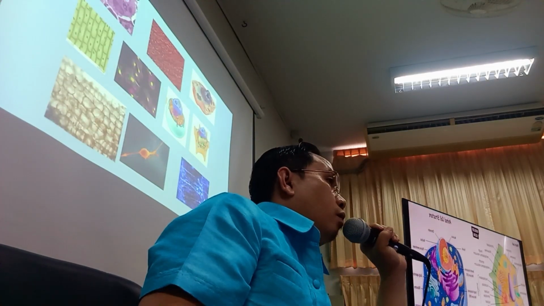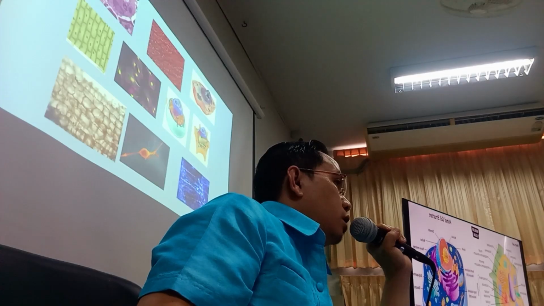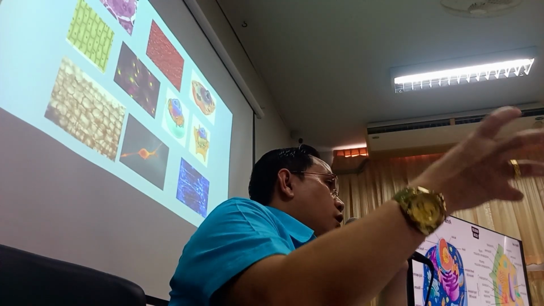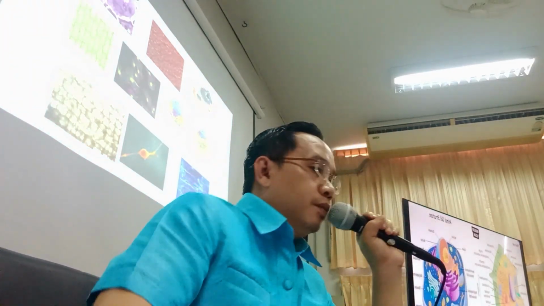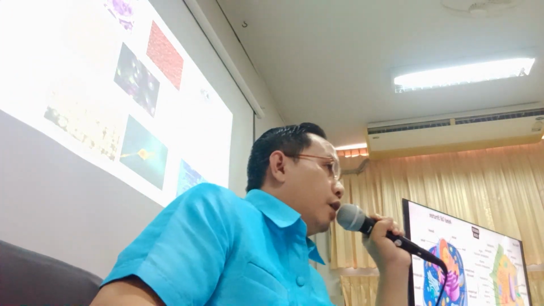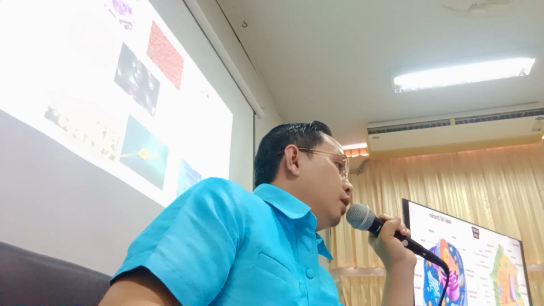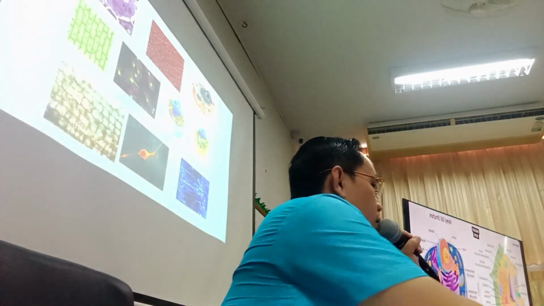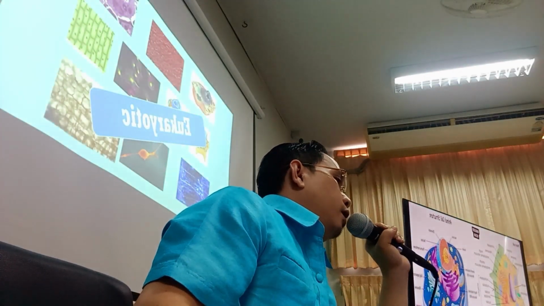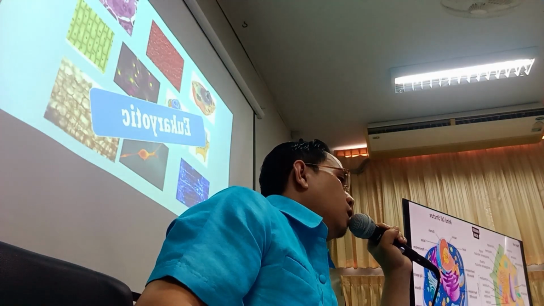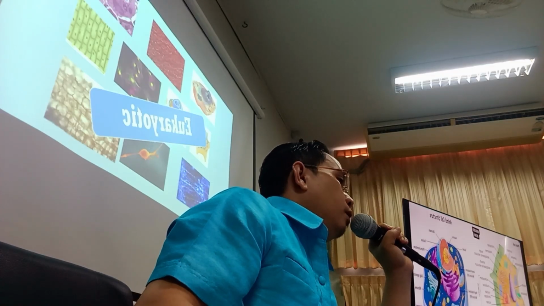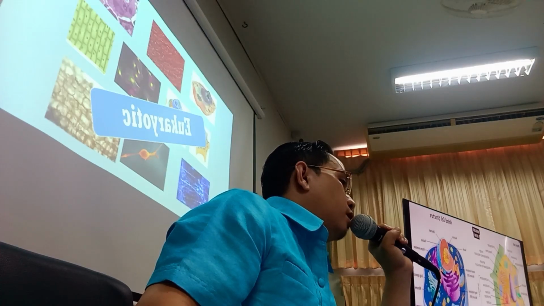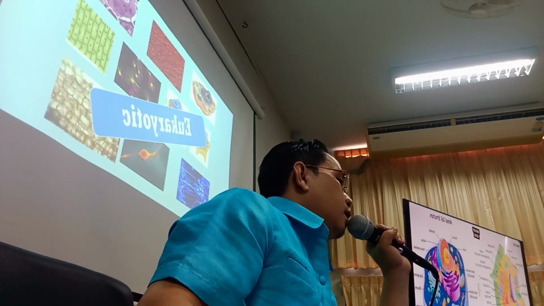So next one. What do these pictures belong to? Eukaryotic or prokaryotic cell? Okay, so this one belongs to eukaryotic cell. So these examples, you have nerve cells, blood cells, the presence of the plant cell structures, animal cell structures, all right?